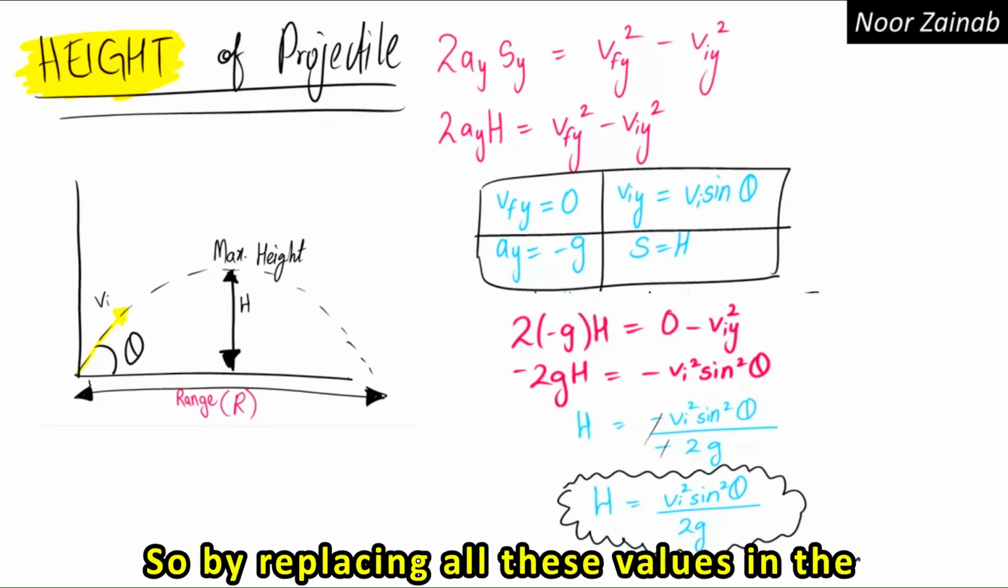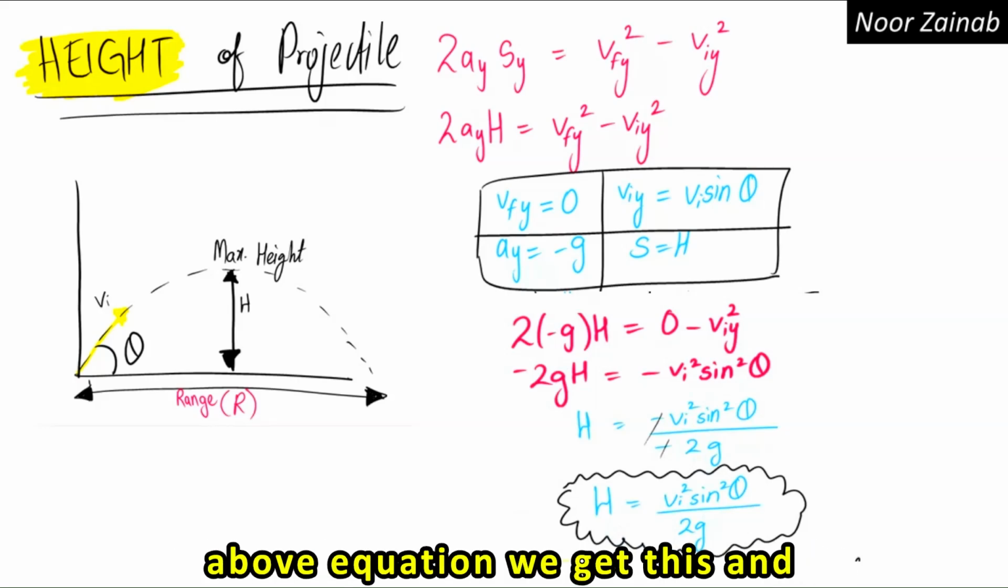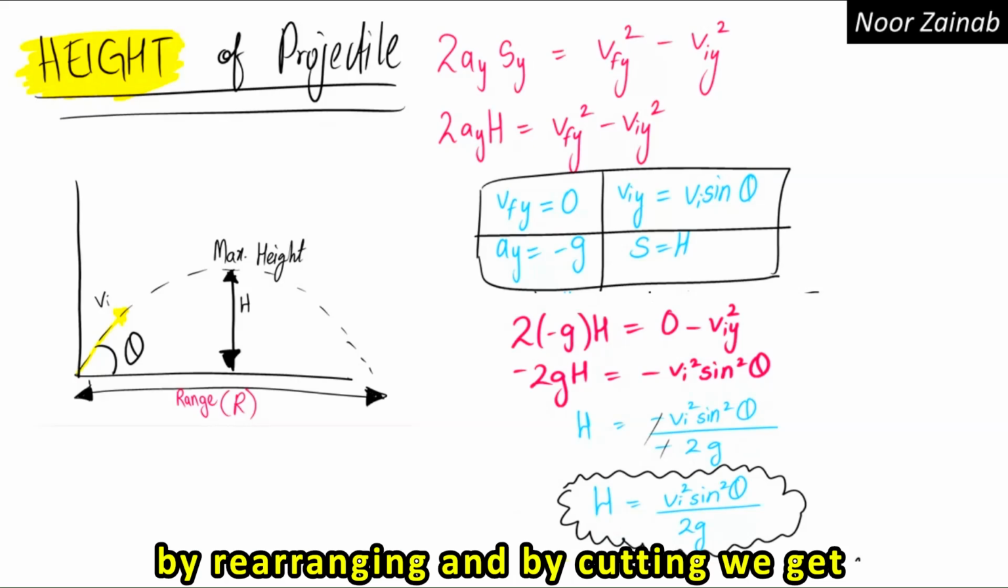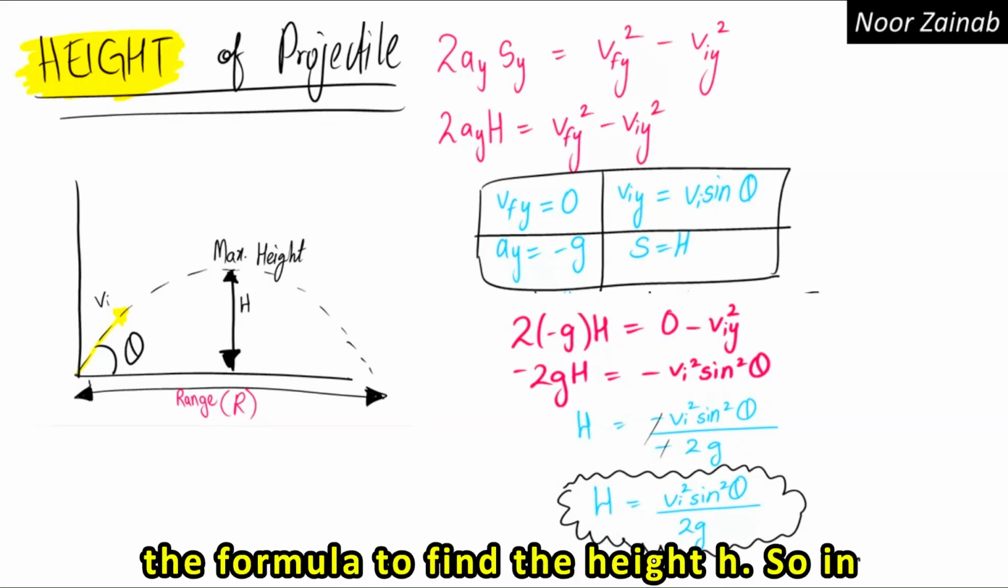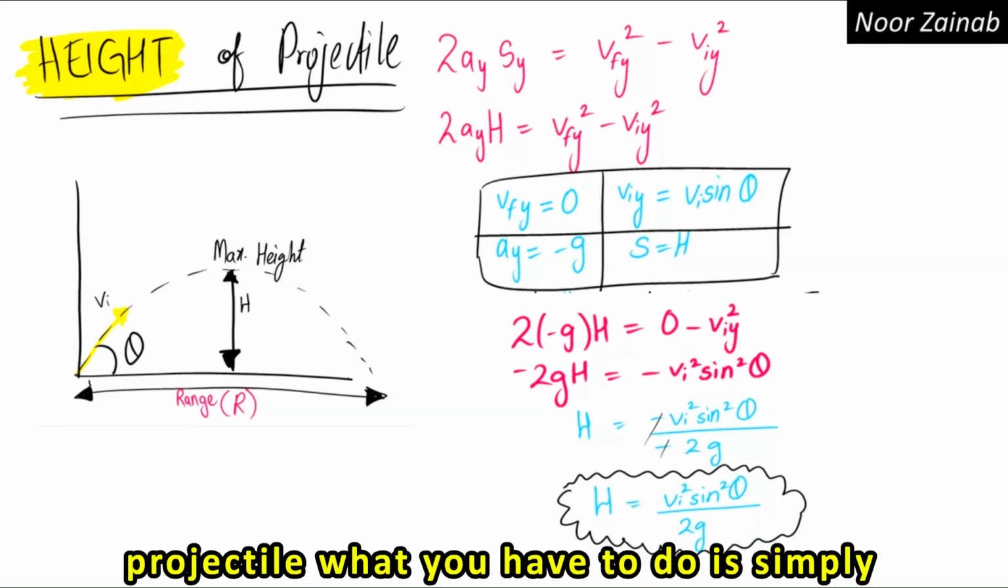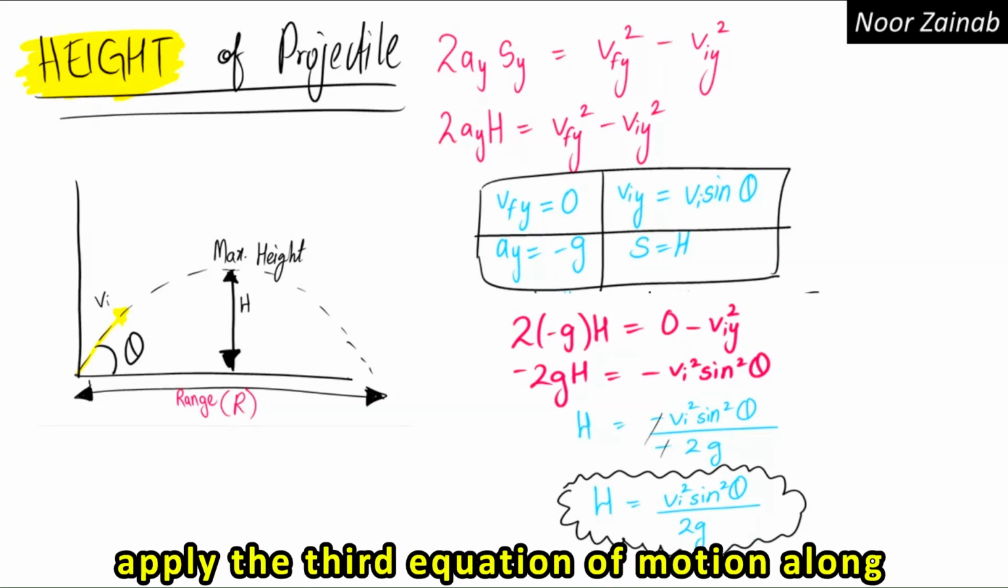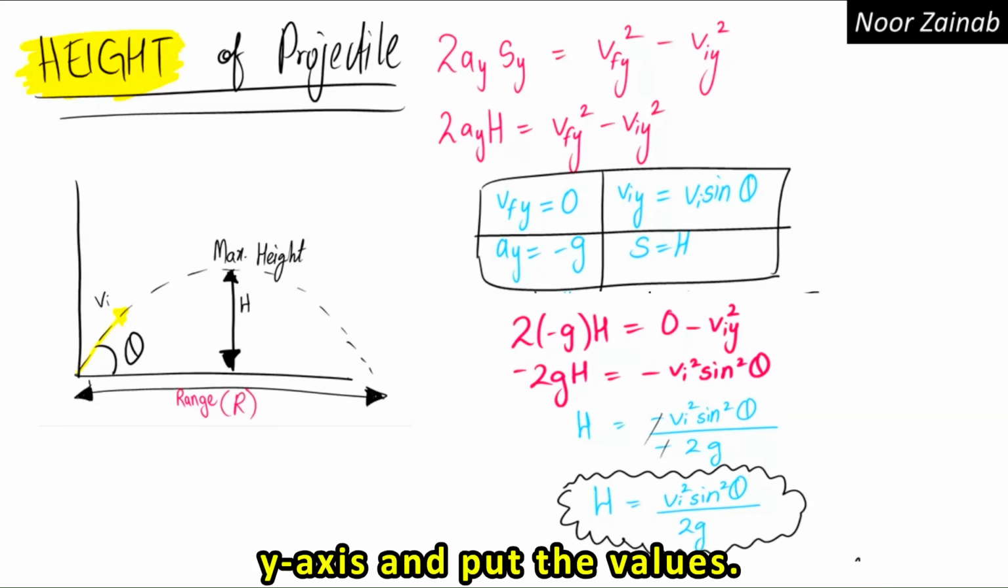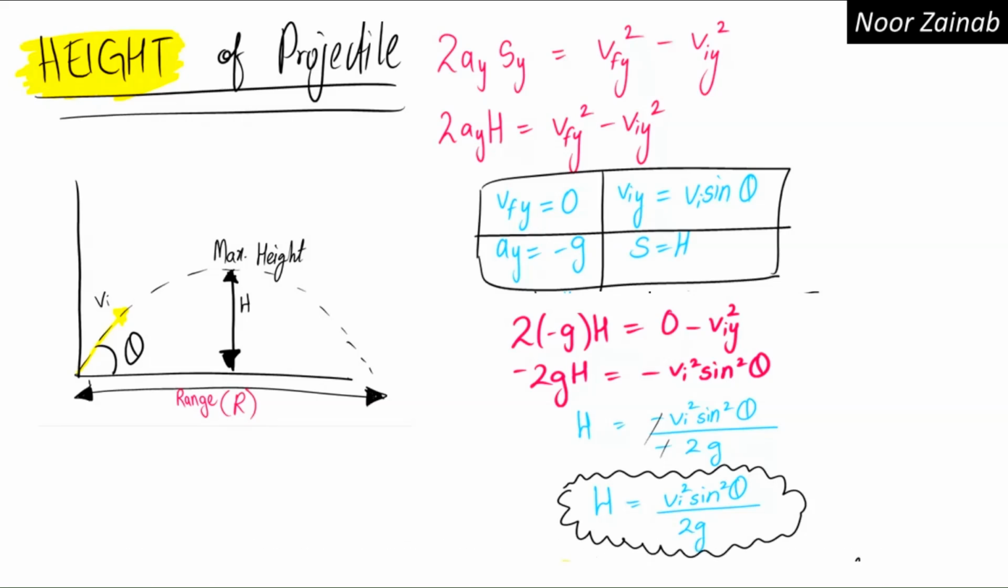So by replacing all these values in the above equation, and by rearranging and cancelling, we get the formula to find the height h. So in order to find the height of the projectile, what you have to do is simply apply the third equation of motion along the y-axis and put in the values.